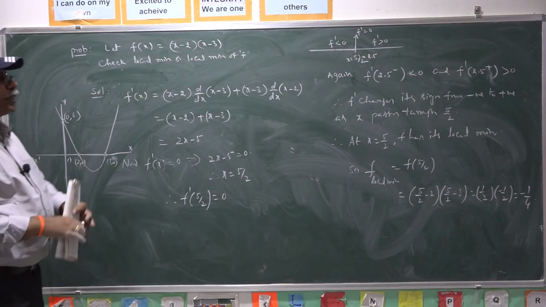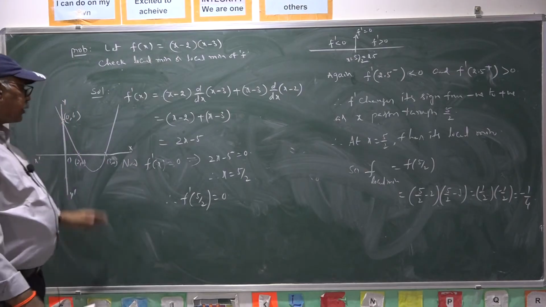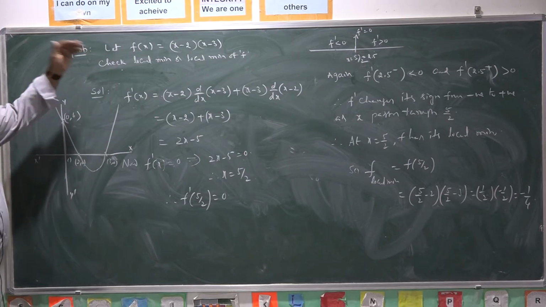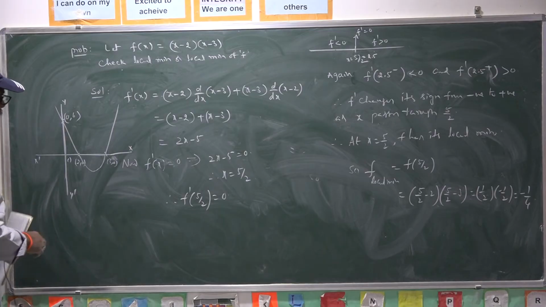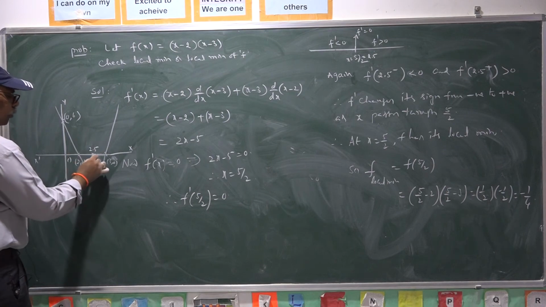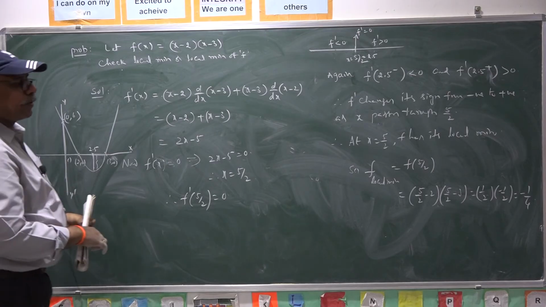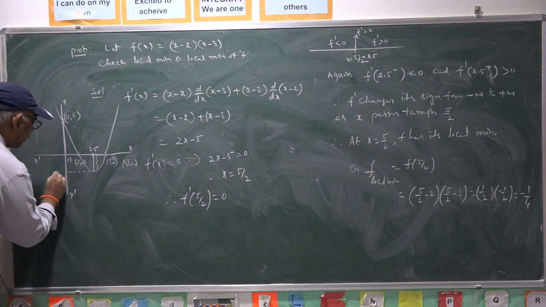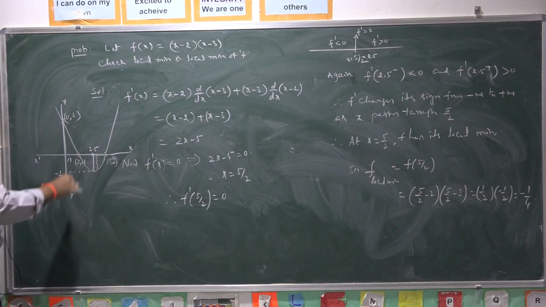Once you join this one, like this. Upward open parabola, because the x square coefficient is positive. So, the curve is like this. This is the curve given by y equal to x minus 2, x minus 3. 2.5 is this point. At this point, we have the minimum functional value. This length is minus 1 by 4. This length is the local minimum.